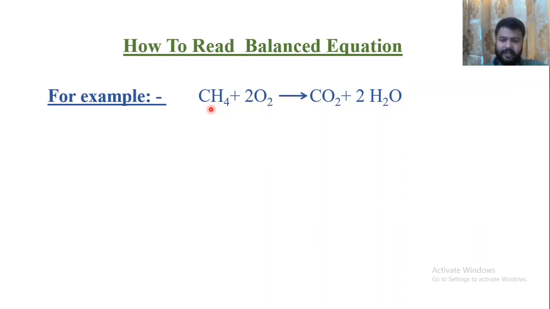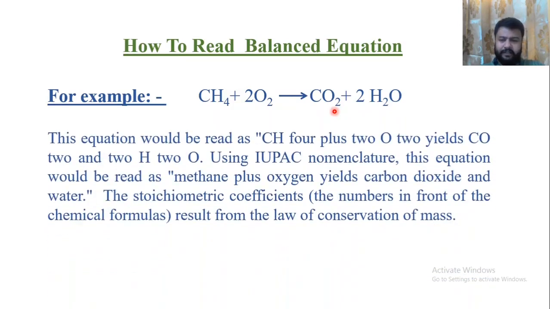So we can say that this is the combustion of methane, which is going to produce CO2 and water, that is, carbon dioxide and water. So we can read this equation as CH4 plus 2O2 yields, this arrow means yields, carbon dioxide, CO2, and H2O. Using the IUPAC nomenclature, this equation would be read as methane plus oxygen yields carbon dioxide and water.